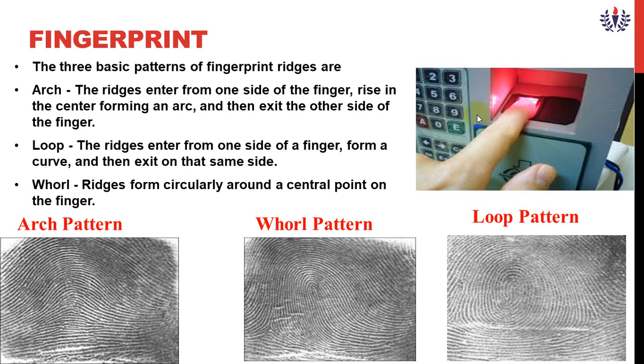The arch pattern available in your finger will be different for each and every person. There are 3 types of patterns: arch pattern, hole pattern, and loop pattern. You see, this is the arch pattern. It looks like a curve, a slight curve.